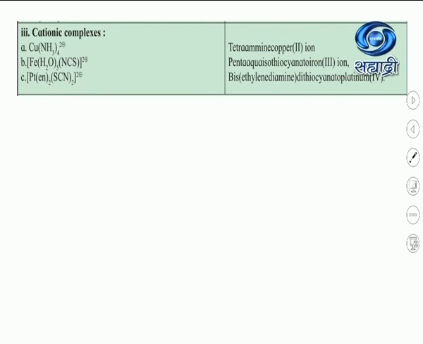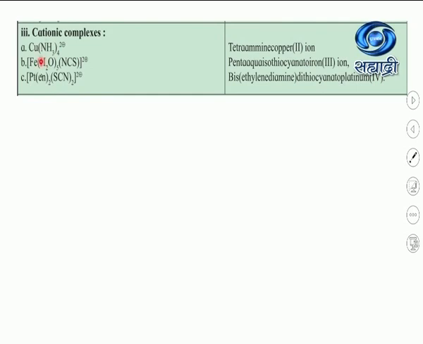Now we follow alphabetical order of ligands. Aqua comes first, so we write the name of the water ligand first. Then we write the name of the isothiocyanato ligand and then the name of the metal. So our name becomes pentaaqua, then isothiocyanato. Why? Because it is an anionic ligand. Then the name of the metal iron, then its oxidation state in a bracket and then add the word ion.